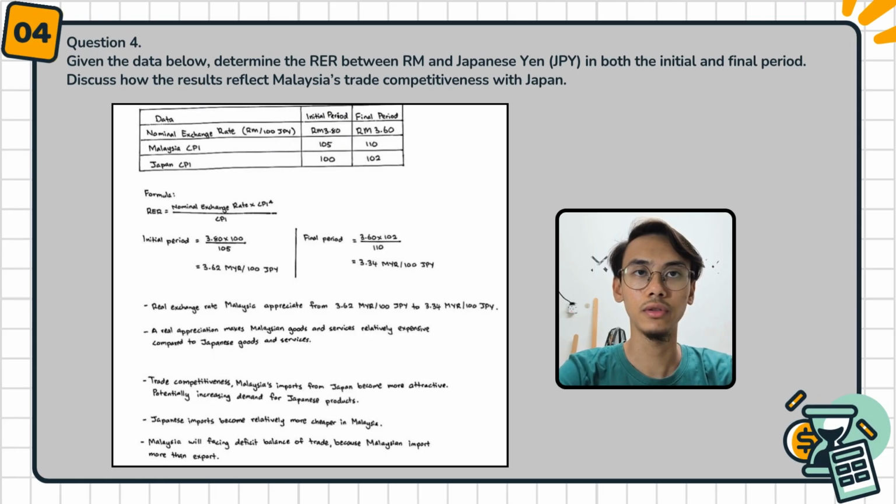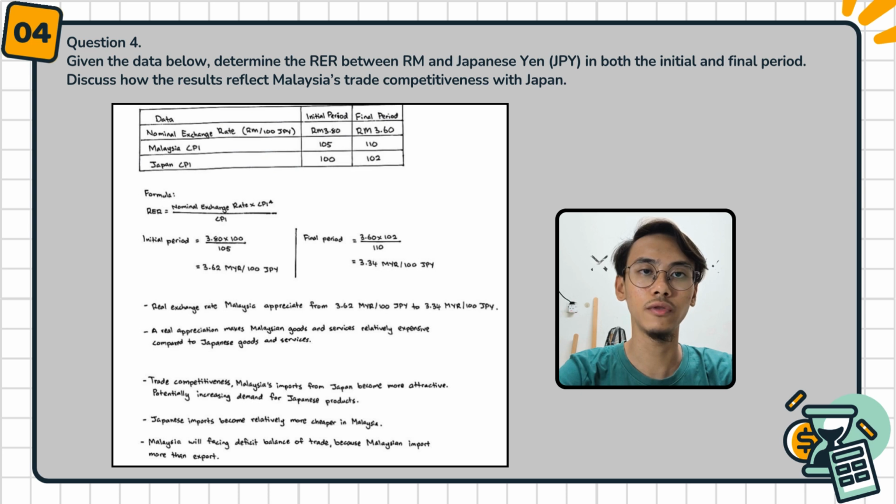For question number 4, given the data below, determine the real exchange rate between RM and Japanese yen in both the initial and final period. Discuss how the result reflects Malaysia's trade competitiveness with Japan. Refer to the table, the data has been given.